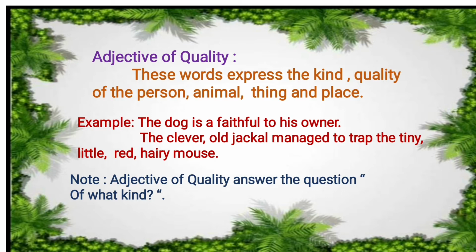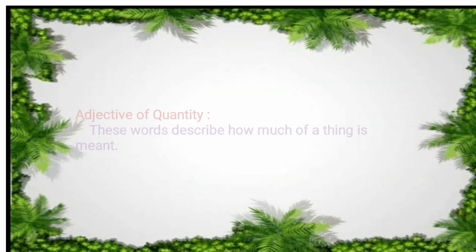In the first example, faithful is an adjective of quality, and here little, red, hairy, tiny are also considered adjectives of quality. Note, adjective of quality answers the question what kind. Whenever you want to identify the adjective of quality, take the answer to the question what kind, and it will be the adjective of quality.